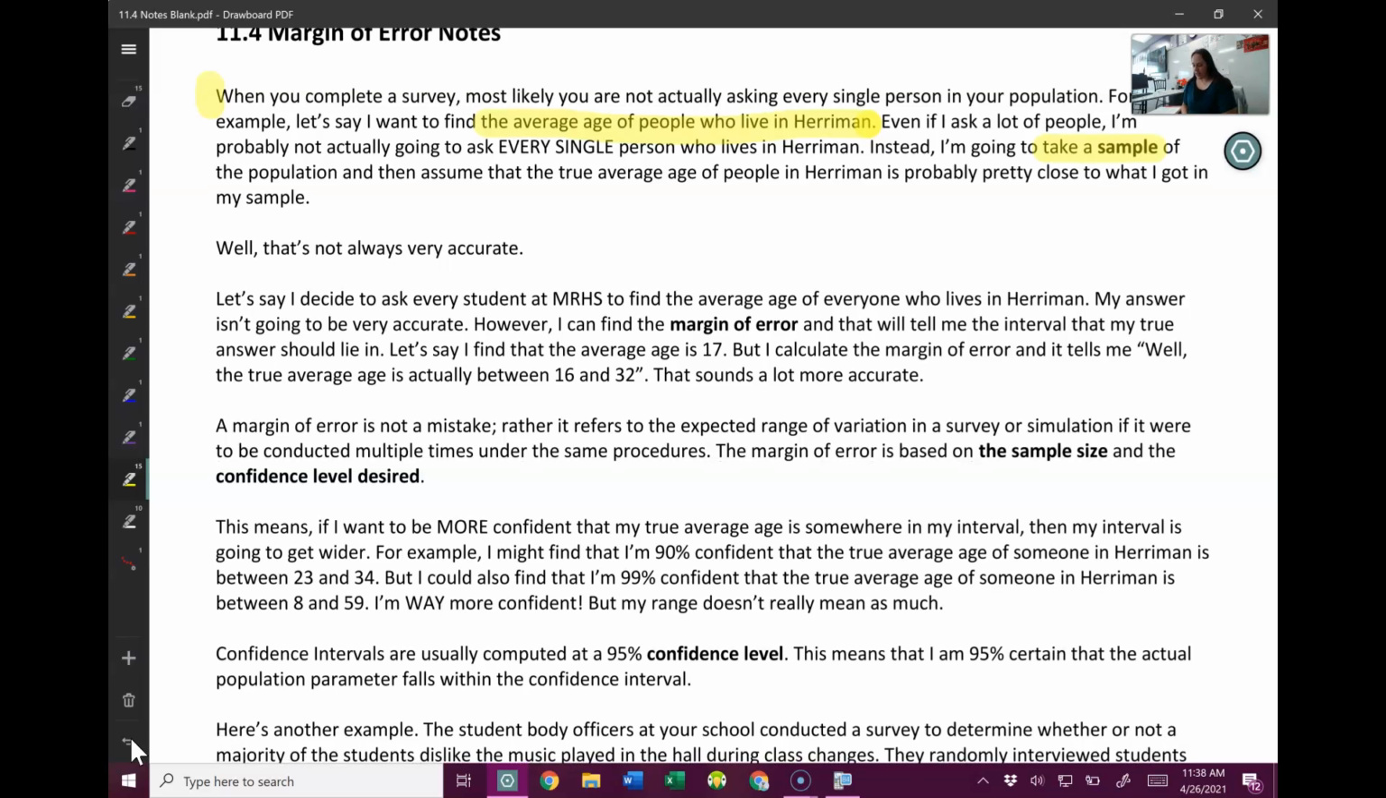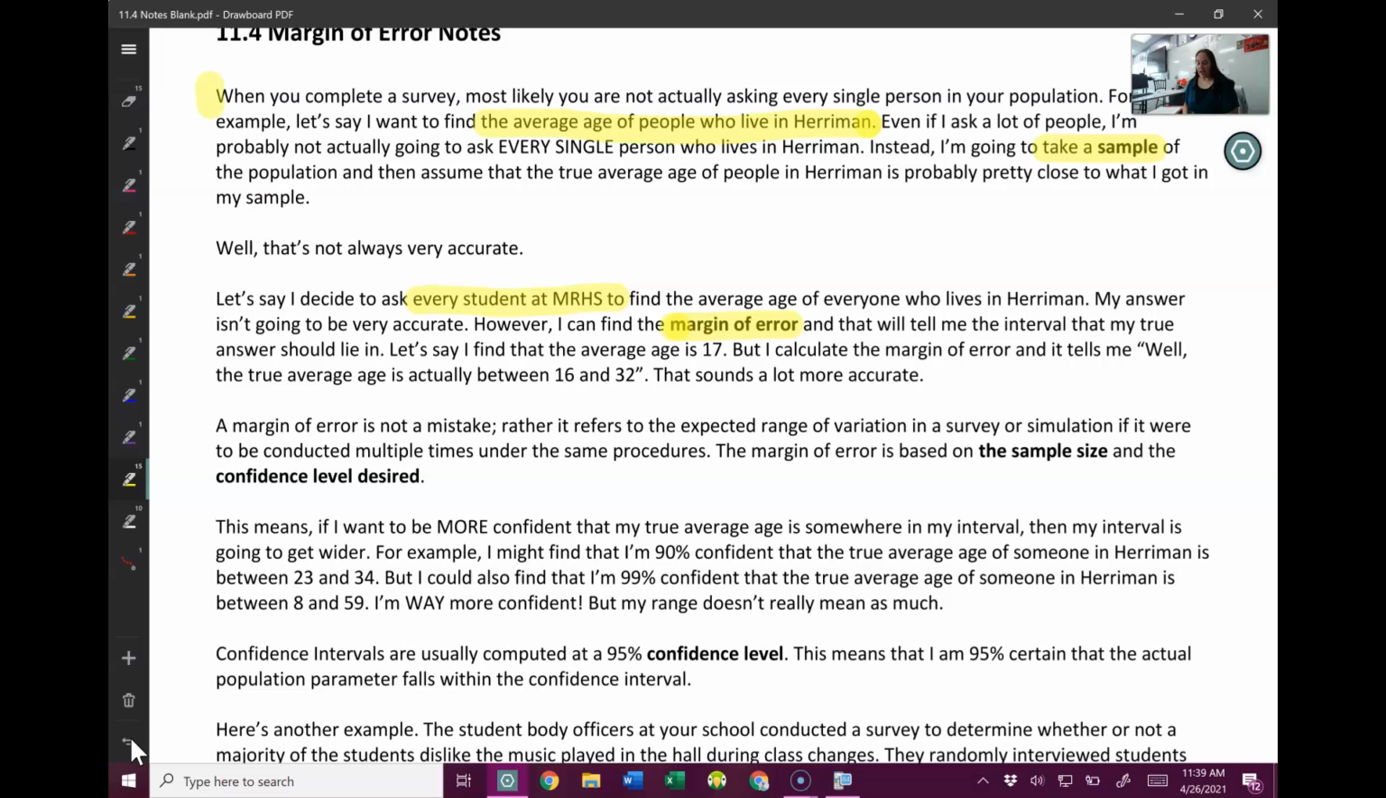So let's say I decide to ask every student at MRHS to find the average age of everyone who lives in Harriman. That's not very accurate. I'm probably going to get an average age of 17. But that's definitely not the average age of everyone who lives in Harriman. So we introduce this idea of margin of error. Margin of error will tell you an interval, and your true average, your true answer will lie in that interval.